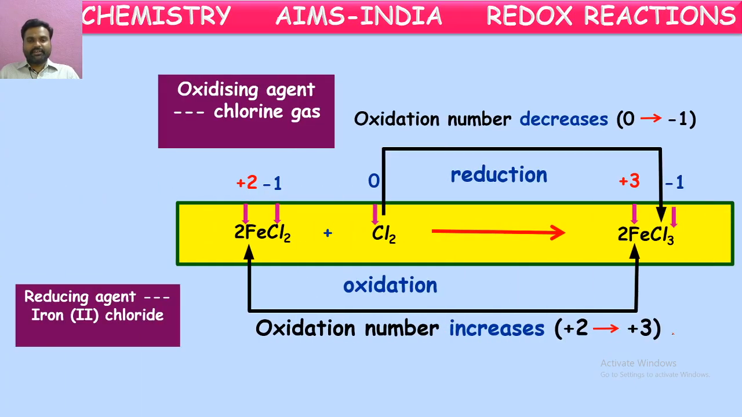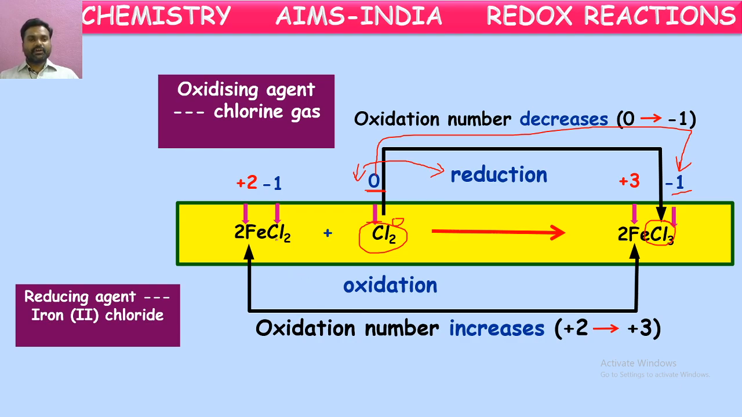If you observe this simplified equation, for chlorine, as we told, in the elementary form, if there is no charge on the molecule or ion, the oxidation number is considered as 0. In the ionic form, chlorine always forms a -1 charge by gaining 1 electron. So after the reaction, chlorine has oxidation number -1. Initially it is 0. What happened to the oxidation number? From 0 to -1, it is decreased. The decrease in the oxidation number is called reduction.